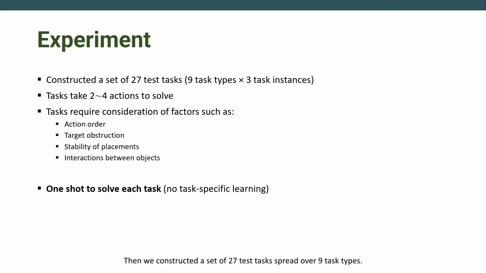Then we constructed a set of 27 test tasks spread over 9 task types. Tasks take 2 to 4 actions to solve and require consideration of factors such as action order, target obstruction, stability of placements, and interactions between objects. The system gets one shot to solve each task without any additional task-specific learning. Let me show you a few examples.